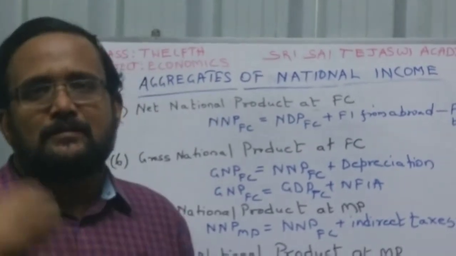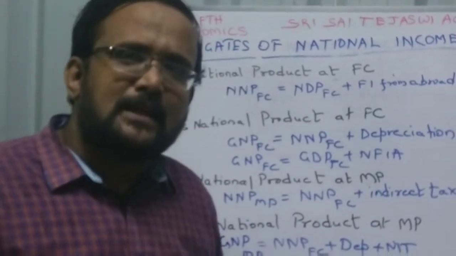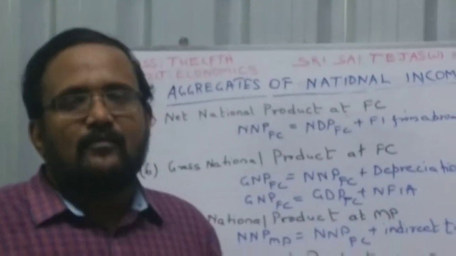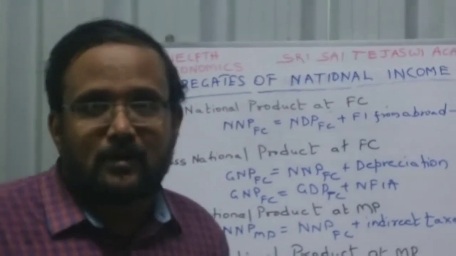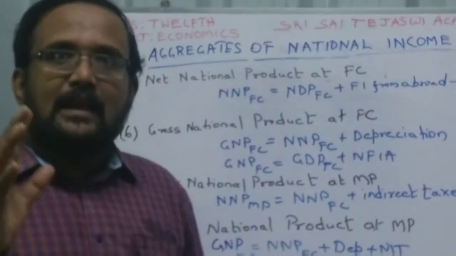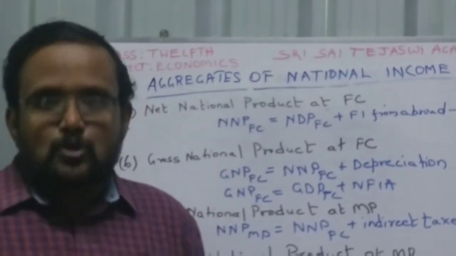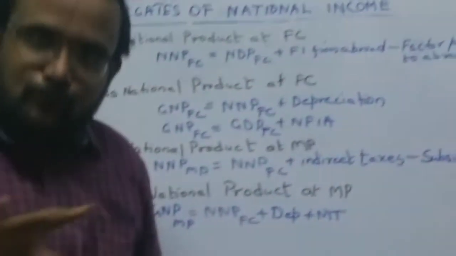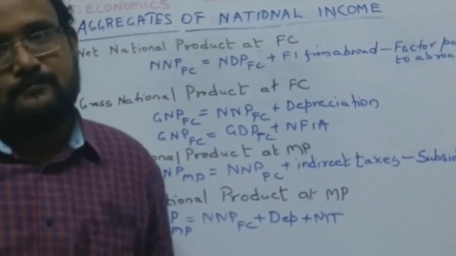She is working for you. She is working hard for the family. She is cooking. She is doing so many things, including nowadays working for the family. But her money value is not taken into account. So GDP is not the real indicator of what is the income, because so much production occurs for which we cannot associate an income.